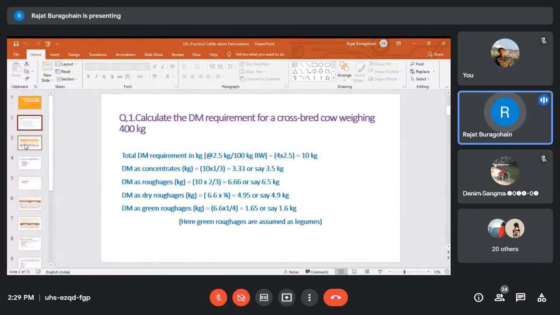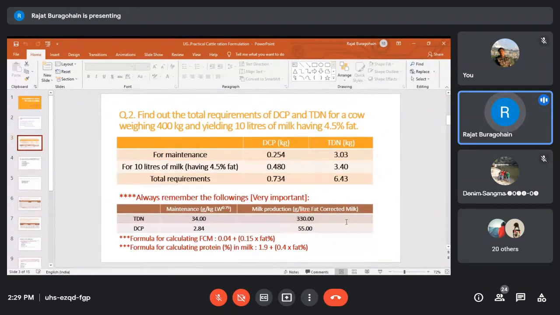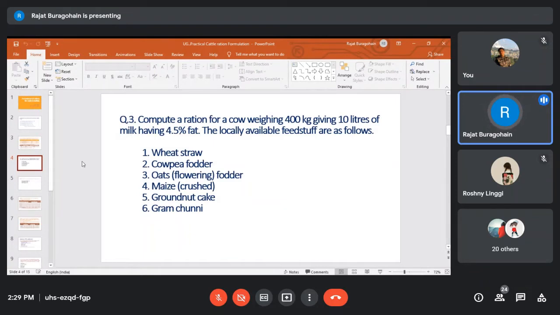And this is very important, and in the field also, when you are in the village, depending on the body weight of the animal and depending on the milk production and fat percentage, you'll be able to calculate their requirement. After that, whatever the farmer has for feeding the animals, utilizing those feed ingredients, you'll be able to formulate an approximate ration for the dairy animals. So this is the objective of this lecture. This is one example of how to calculate the different quantities of different feed ingredients, so that it becomes a balanced ration for the dairy animals.